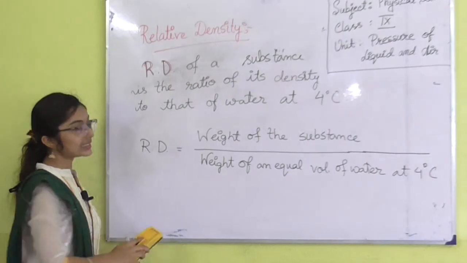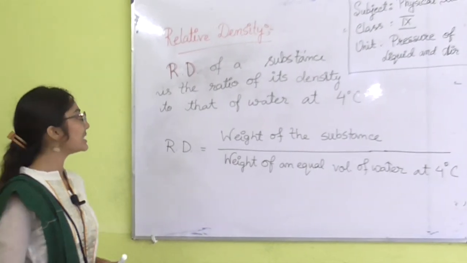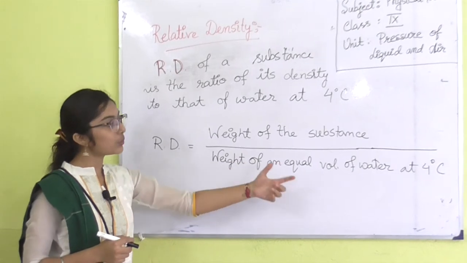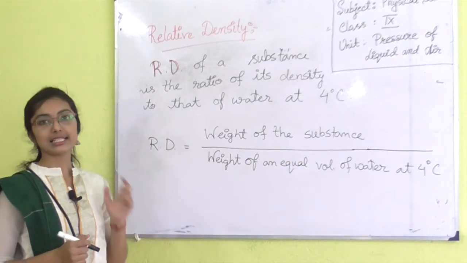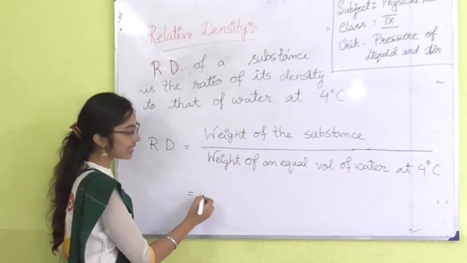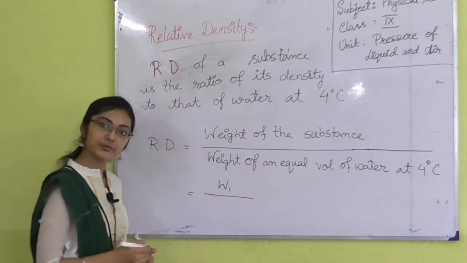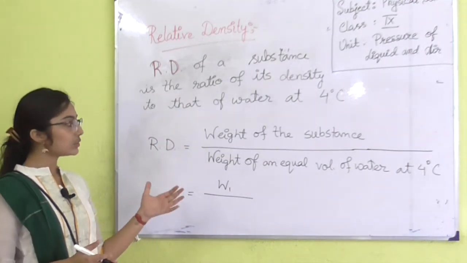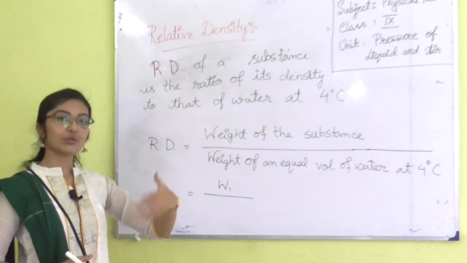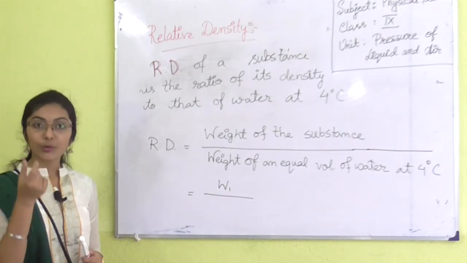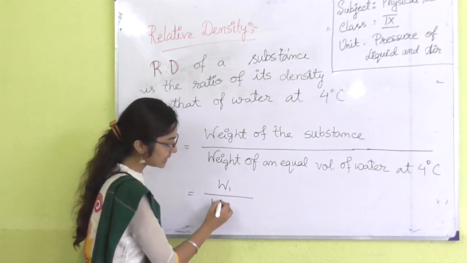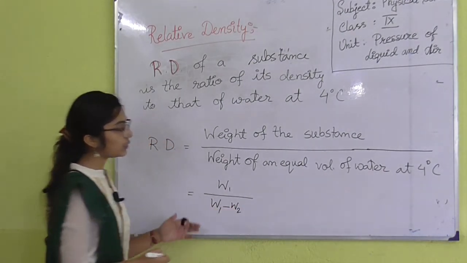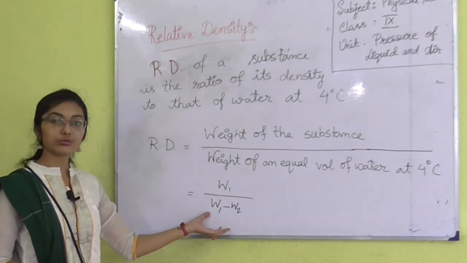And there is another definition of RD: RD is equal to the weight of the substance divided by the weight of an equal volume of water at 4 degrees Celsius. Suppose the weight of the substance is W1, and when this object is poured into water, some amount of water will be displaced, so there will be some weight loss. So W1 minus W2 is the weight of an equal volume of water.